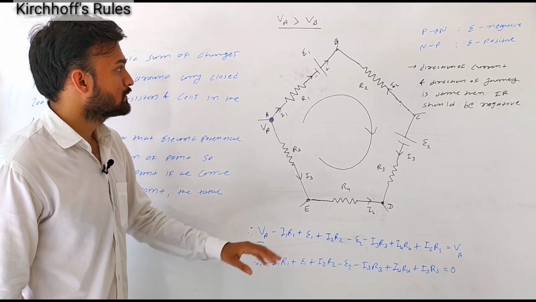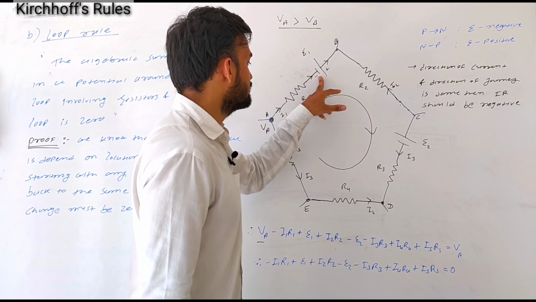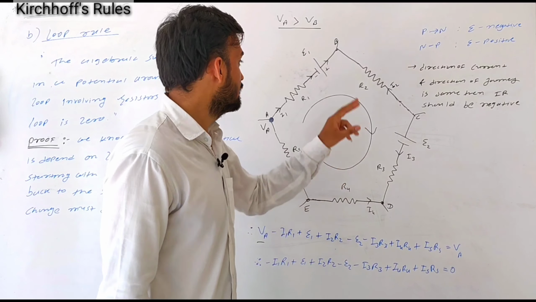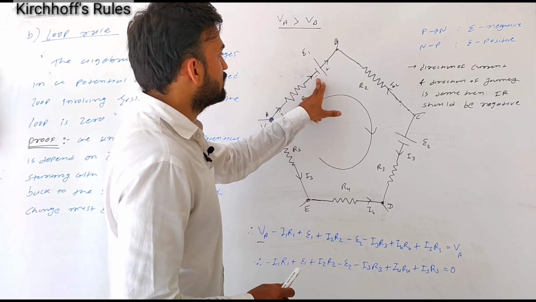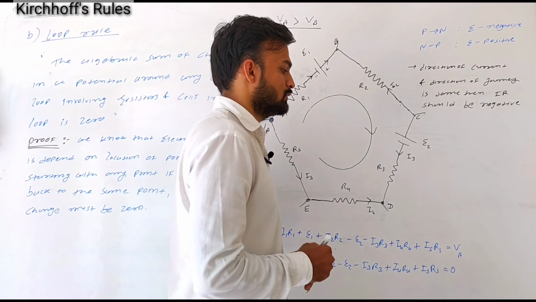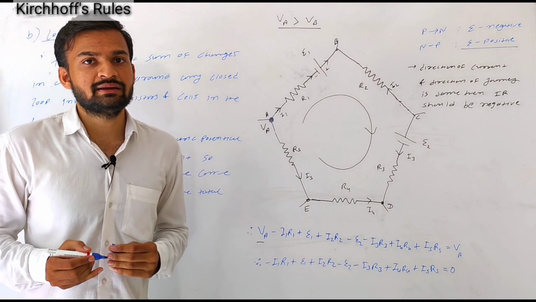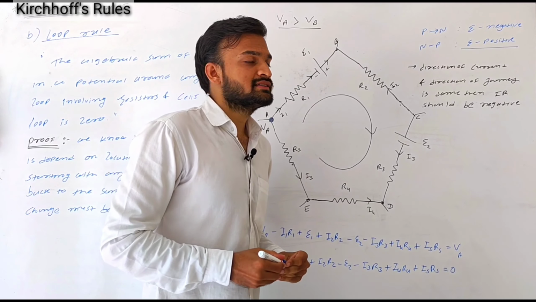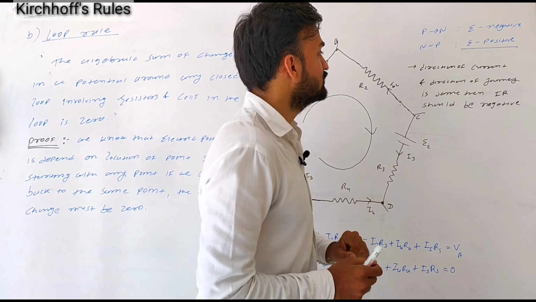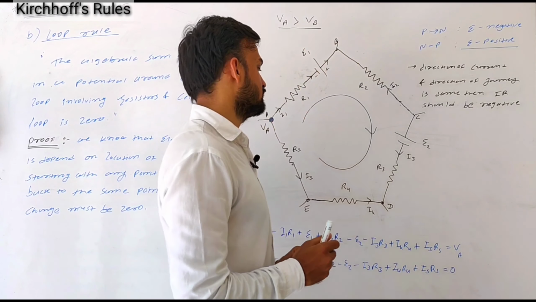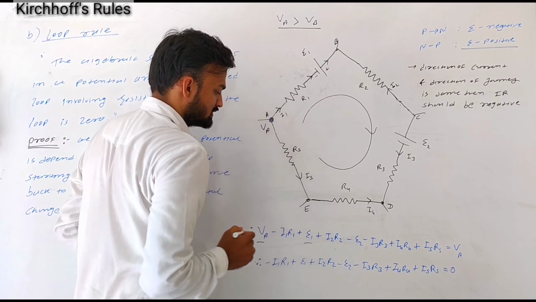Okay, next, over here you can see that current I1 enters this cell E1 from the negative terminal and leaves that cell from the positive terminal, meaning it is moving from negative to positive. In 3.11, in the theory of cells, EMF and internal resistance, we already saw that when current flows from the negative terminal to the positive terminal of the cell, EMF is positive. So over here we are taking E1 positive.